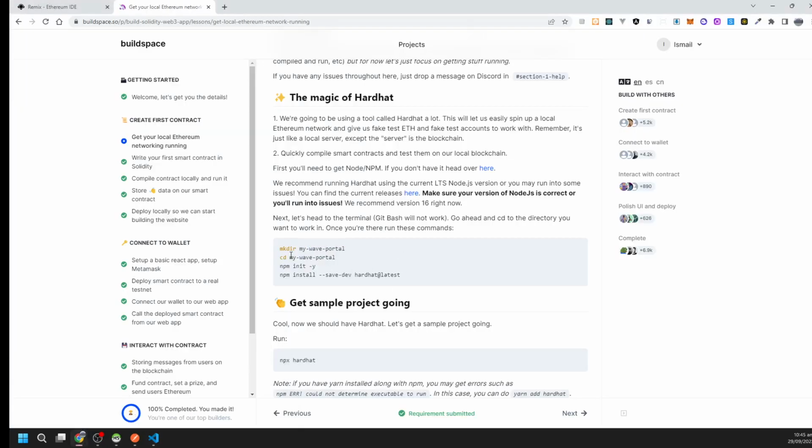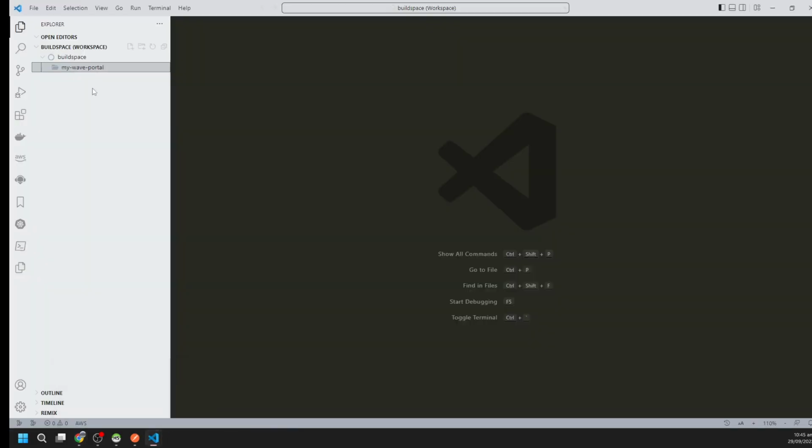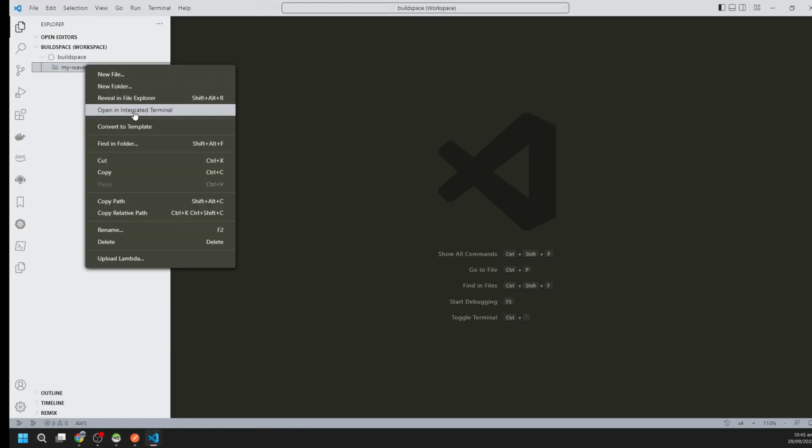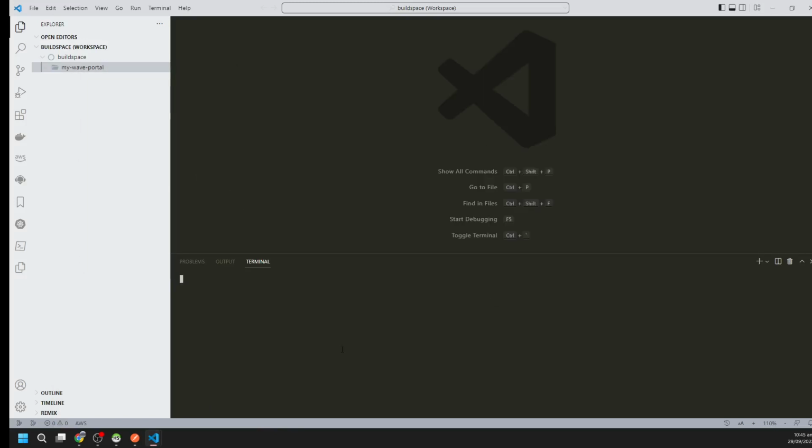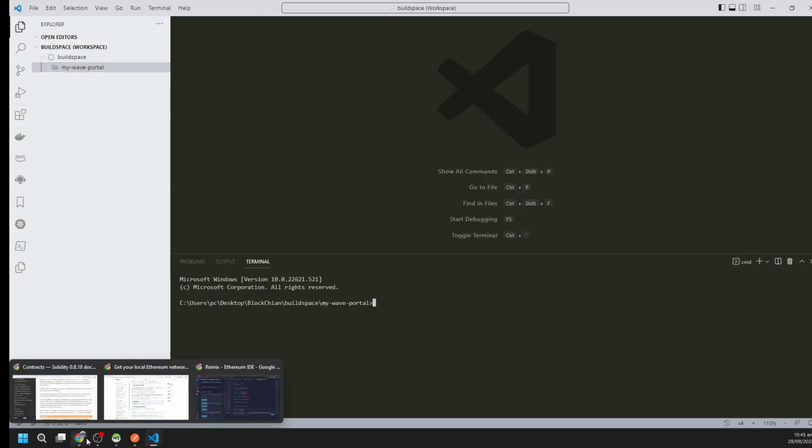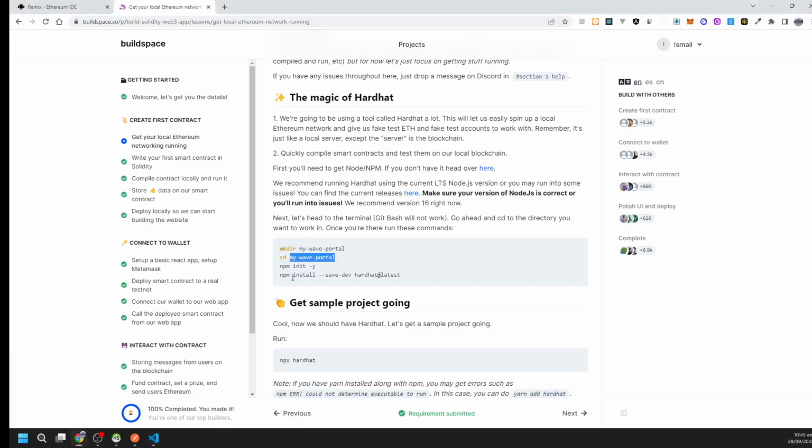Now let's go to my portal, by clicking on open integrated terminal. npm init, we can also use yarn. As I have yarn on my system, I am going to use yarn.